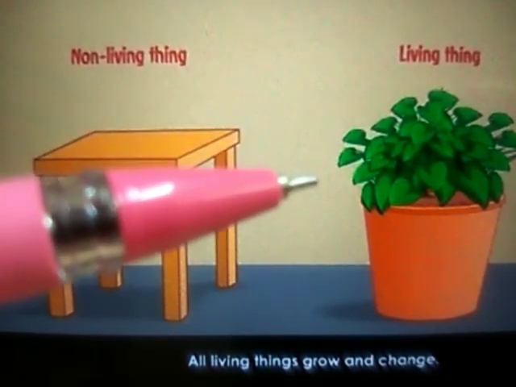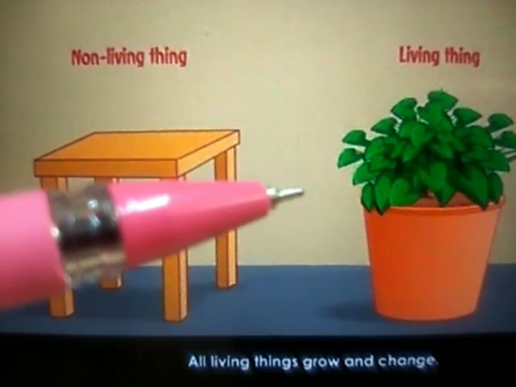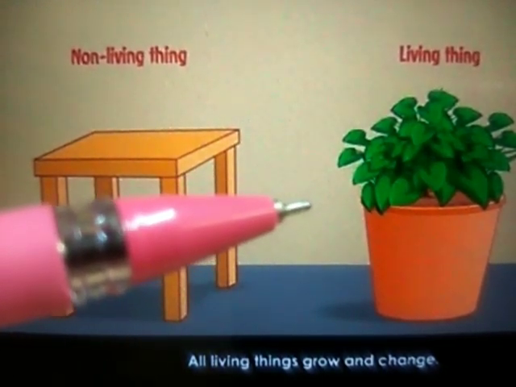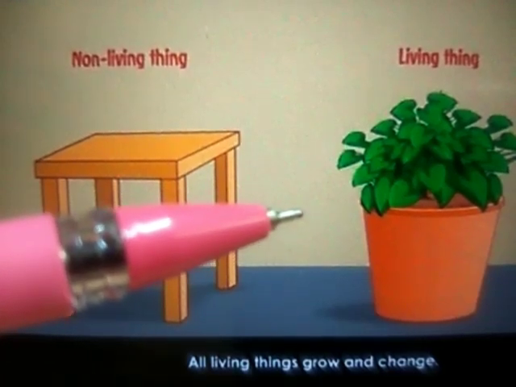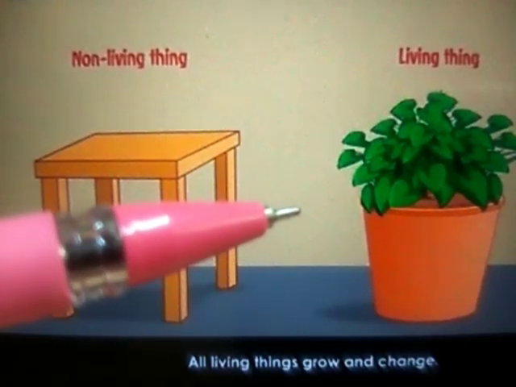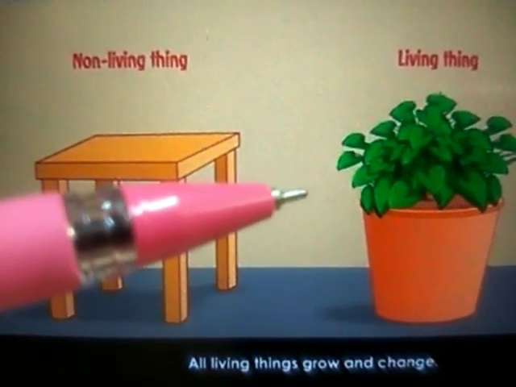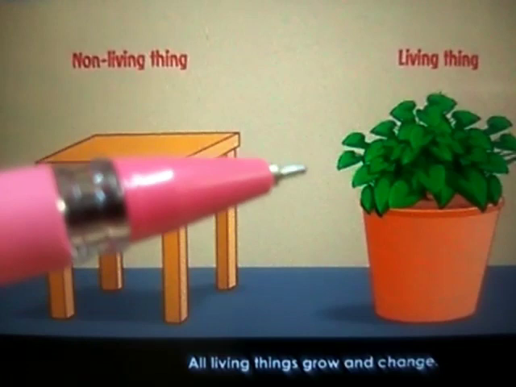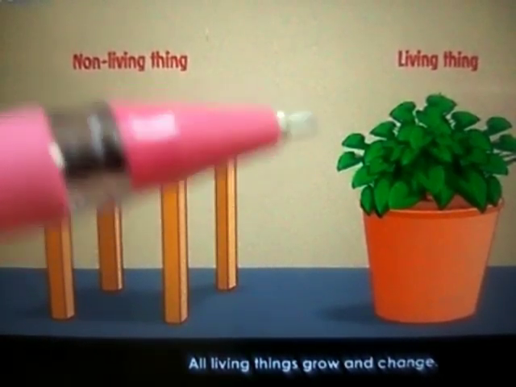Human beings, when the child is born, it is a baby. When you see the same child after 5 years, it has grown a little. When you see the same child after 10 years, it has grown even bigger. He grows tall and even strong. And then when you see after 20 years, he turns into a big man. So all living things grow.